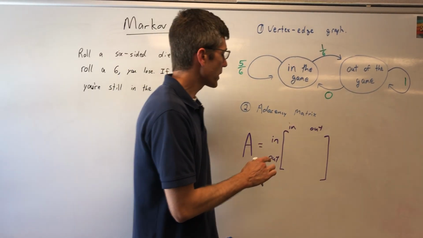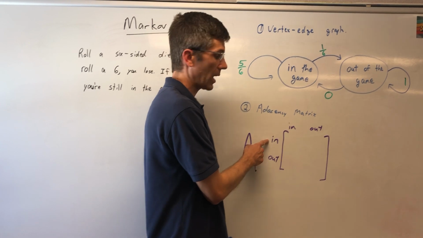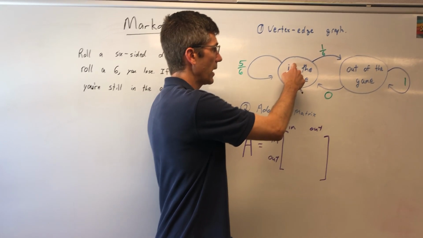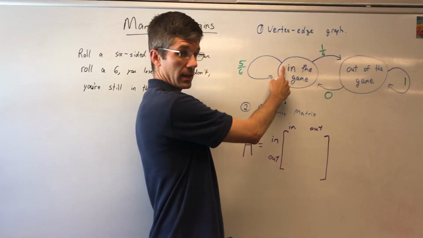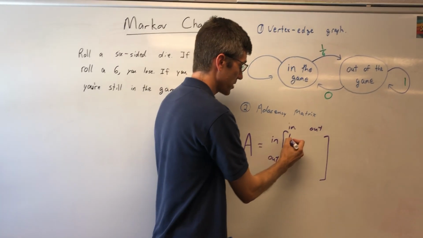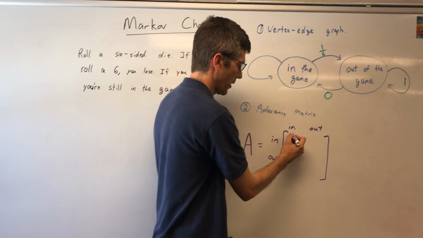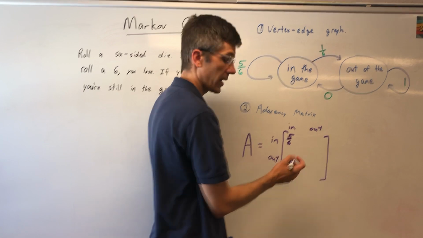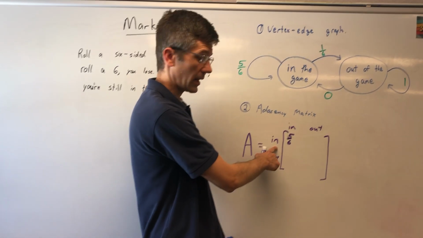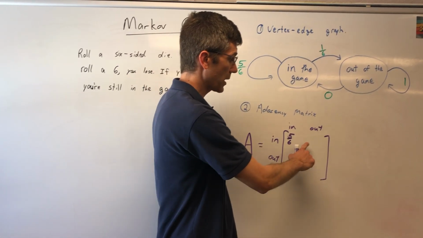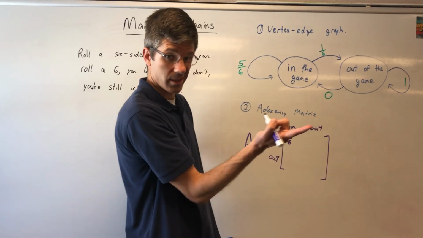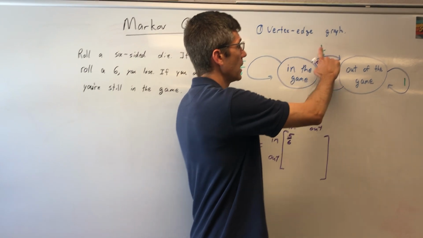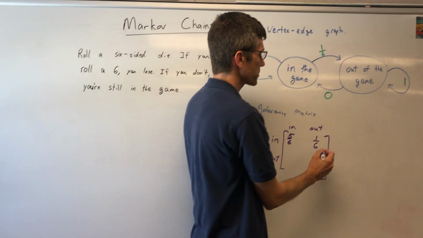Let's go slowly. If I'm going to start in the game and finish that turn in the game, I start here and I go back to being in the game. If I'm going to be in the game and stay in the game, that's a 5 out of 6 chance. 5 out of 6. If I start in the game, but then I move to being out of the game, I roll the 6, right? And there's a 1 out of 6 chance that would happen where I start in and I go out. So in to out, that's 1 out of 6.